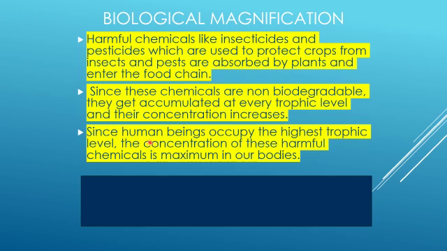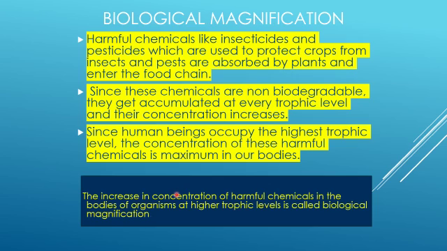If you see any food chain, the human being comes at the top level, and the concentration of these harmful chemicals is always maximum in human beings. So this process is called biological magnification. The definition: the increase in concentration of harmful chemicals in the bodies of organisms at higher trophic levels is called biological magnification.